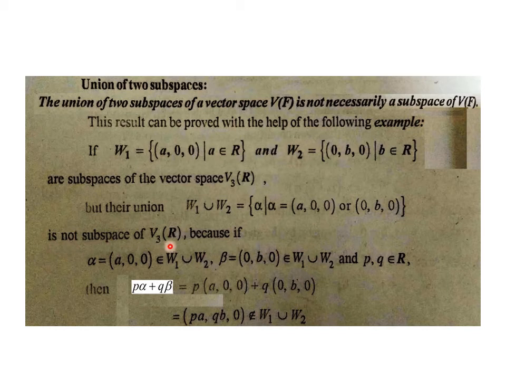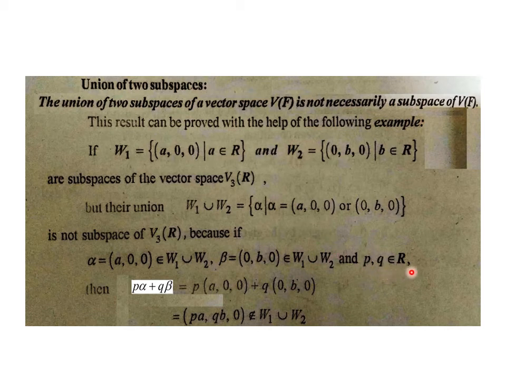And we are saying that it's not a subspace of V3(R). How? We are using the standard definition which we discussed in the initial slides of this lecture. Alpha = (a,0,0) belongs to W1 union W2, beta = (0,b,0) belongs to the union. So alpha and beta both belong to this union, and p, q in place of a, b are used in the problem.